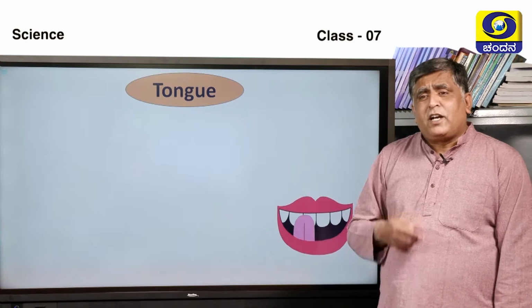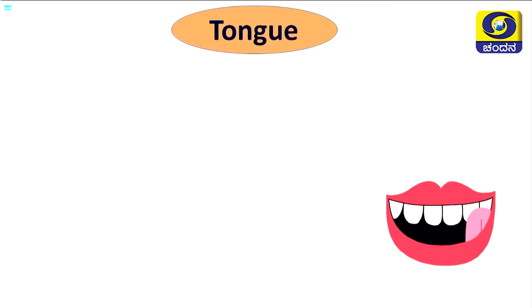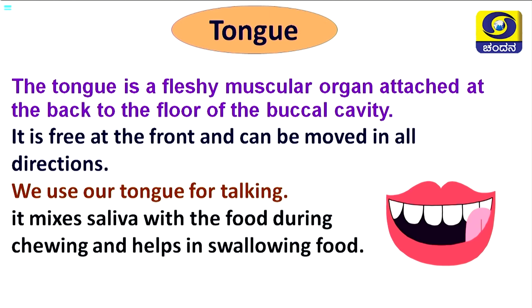Now we will continue our discussion on the tongue. You can see the tongue is moving throughout the mouth, or the buccal cavity. So a tongue is a fleshy muscular organ attached at the back to the floor of the buccal cavity. This is very, very important. You can see clearly that it is free at the front and can be moved in all directions. You can see in the picture, the tongue can be moved in all directions.